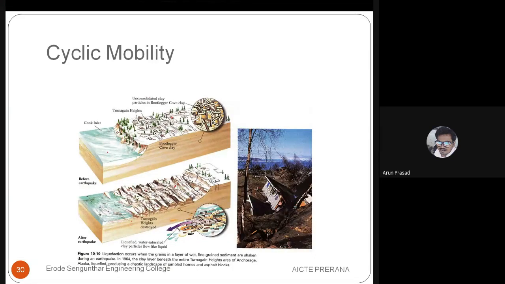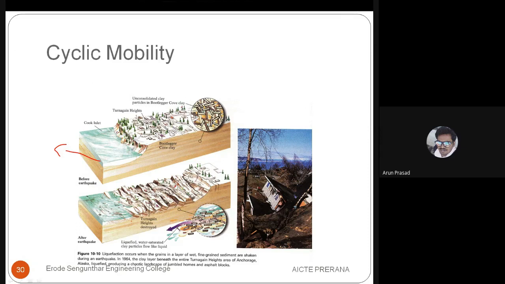So you can see here, this is a picture before the earthquake, how this entire area was. Here they have given a separate picture, right? Unconsolidated clay particles in the Bootlegger Cove clay. In this area, they didn't even consolidate the clay.